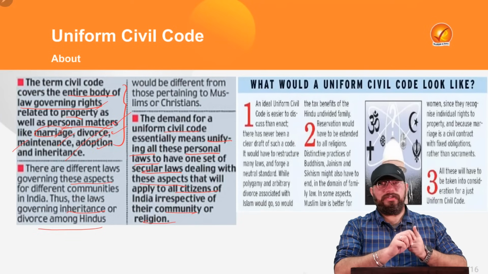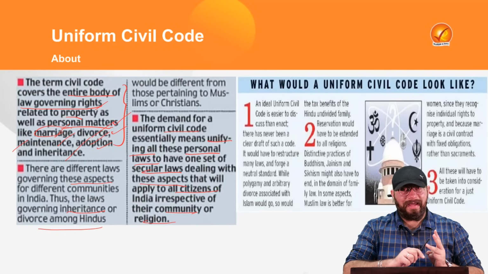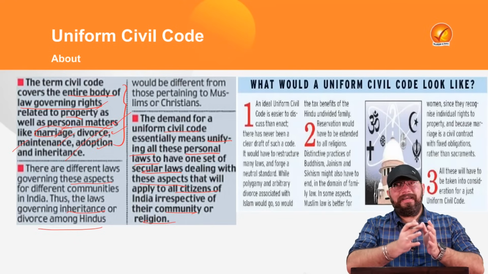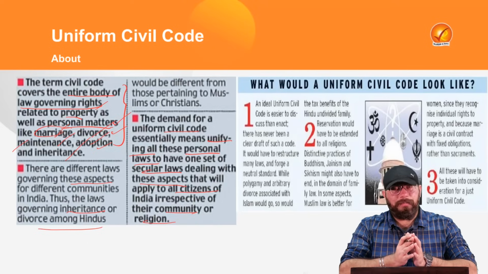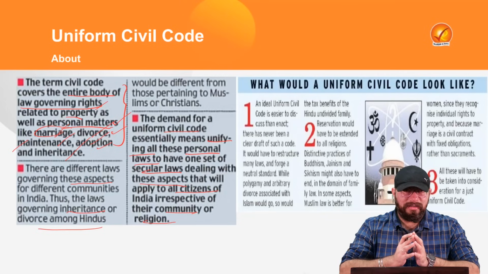So all the laws in relation to rights to property or personal rights, for example marriage, adoption, divorce, maintenance, inheritance, creating a secular law which is applicable to all sections, all communities and all religions in the country. That is what Uniform Civil Code means.